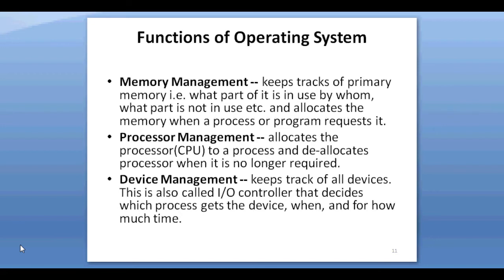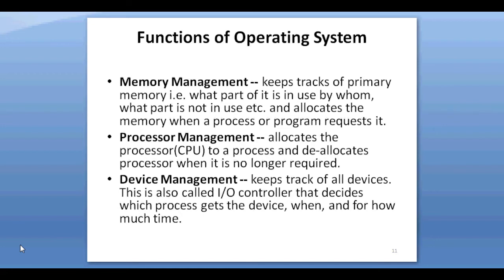Second, processor management. In a multiprogramming environment, the operating system decides the order in which processes have access to the processor. Here processes means applications, and how much processing time each process has. This function of the OS is called process scheduling.